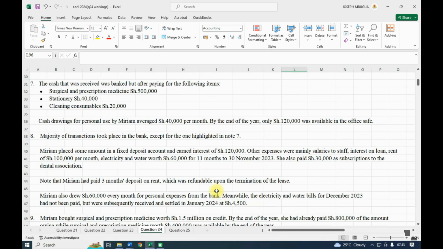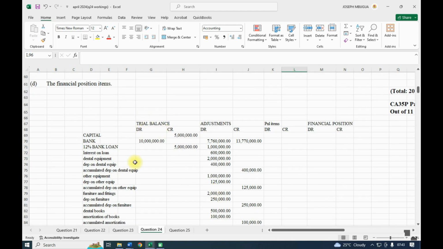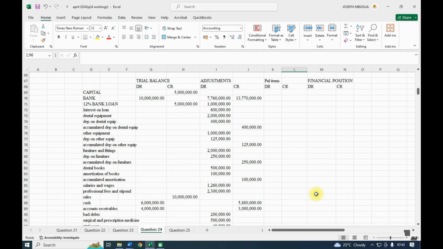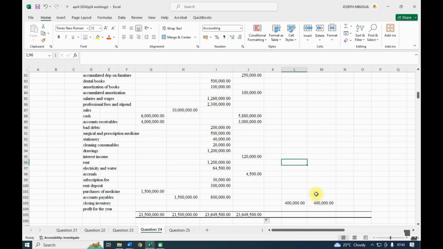Like here, they are awarding 20 marks. That means the trial balance will have 5 marks, adjustment will have 5, P&L will have 5, and financial position will have 5 marks. And for the 5 marks, each entry, at least 10 entries, gets a mark each, and it will give you the 5 marks.